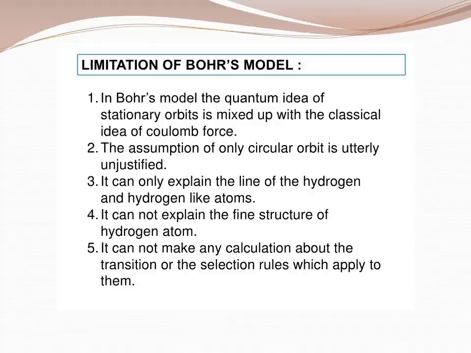In Bohr's atom model, the quantum idea of stationary orbits is mixed with the classical idea of Coulomb force. The assumption of only circular orbits is utterly unjustified. It can only explain the lines of the hydrogen atom. I said that Bohr's atom model will only explain one electron, in elements like hydrogen, lithium. What are the elements? Sodium, potassium, hydrogen.